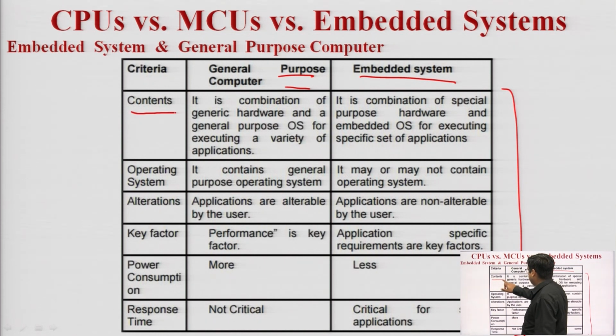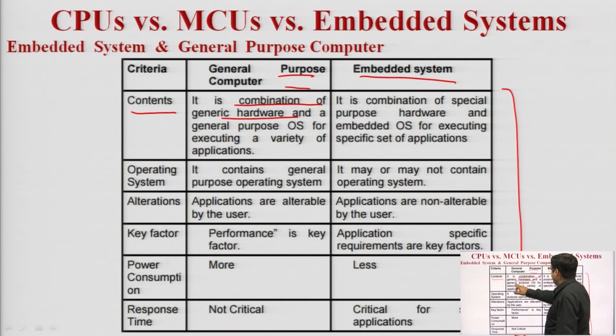Criteria is contents. In a general purpose computer, it is a combination of generic hardware and a general purpose operating system for executing a variety of applications. So we can say that general purpose computing has general purpose hardware and a general purpose operating system for executing a variety of applications. It is not used for any particular specific application, it is used for general applications.